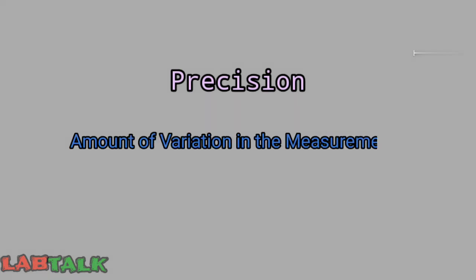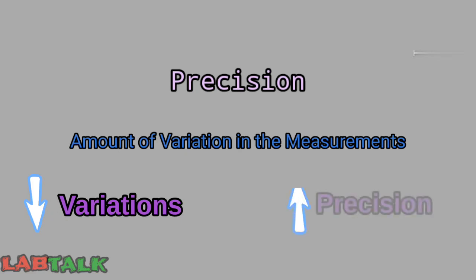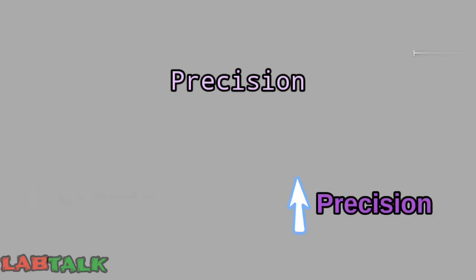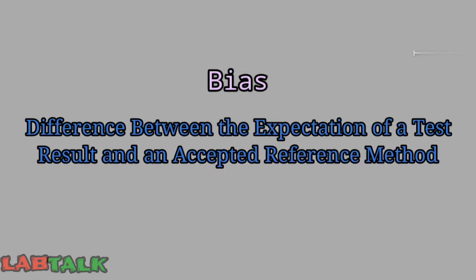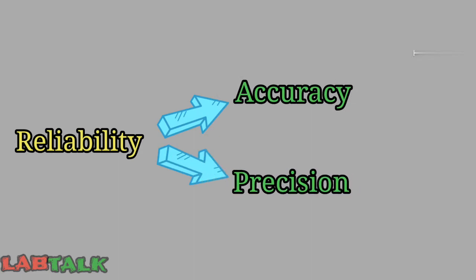Next concept is precision. Precision is the amount of variation in the measurement. The less variation a set of measurements has, the more precise it is. So precision is a measure of repeatability, so that you will be getting the same value of measurand on repeated analysis. Bias is the difference between the expectation of the test result and an accepted reference method. The reliability of the method is judged in terms of accuracy as well as precision.